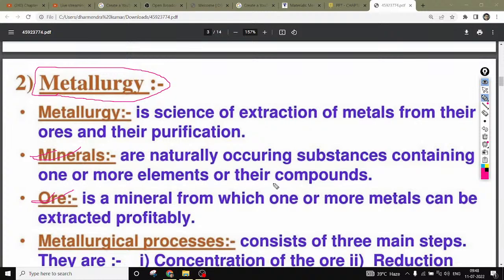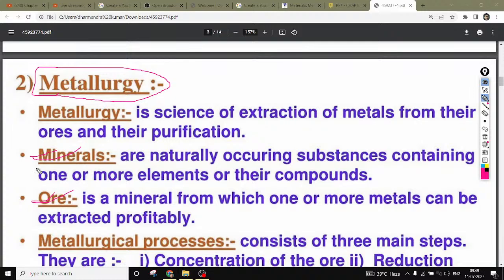If we have any compound, one or more than one elements can combine to form a mineral. What is an ore? An ore is a mineral from which one or more metals can be extracted profitably, right? To be profitable, we need to extract one or more metals from one ore, and that is called an ore.